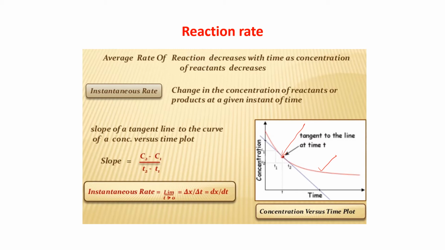Okay, we are doing limit time tends to 0 because we are calculating the instantaneous rate for a particular instant of time. So we are limiting that time to 0. So instantaneous rate can be found out by delta x by delta t, or it can also be written as dx by dt. I hope you all remember all these things.